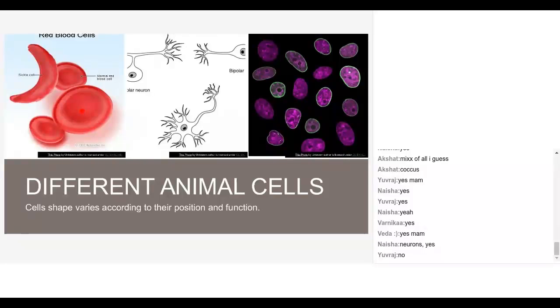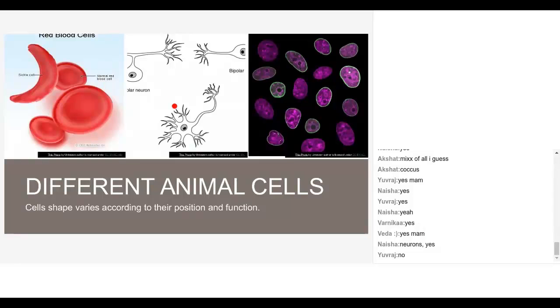No, it cannot move if it has a structure like this, a branched one, like a nerve cell. So the RBC, according to its functional aspect of involvement in circulation, has a biconcave shape. What is the RBC shape? Biconcave. A normal RBC will be biconcave, so that it can enhance the circulation function. So thus the position and function of the cell determines its shape.